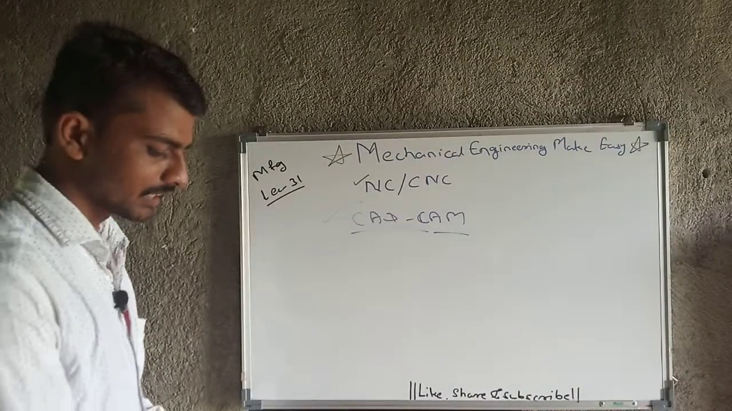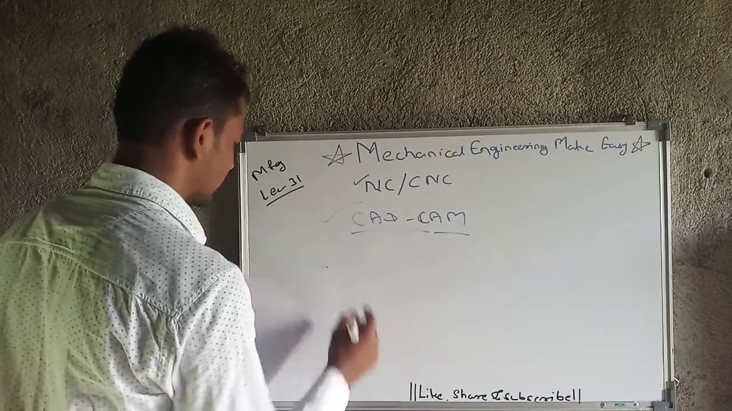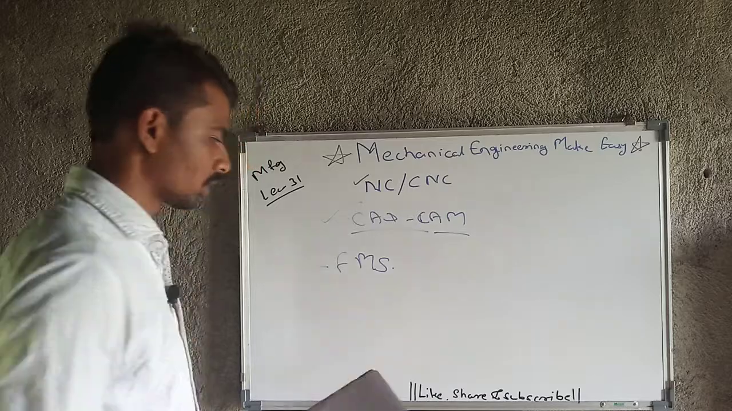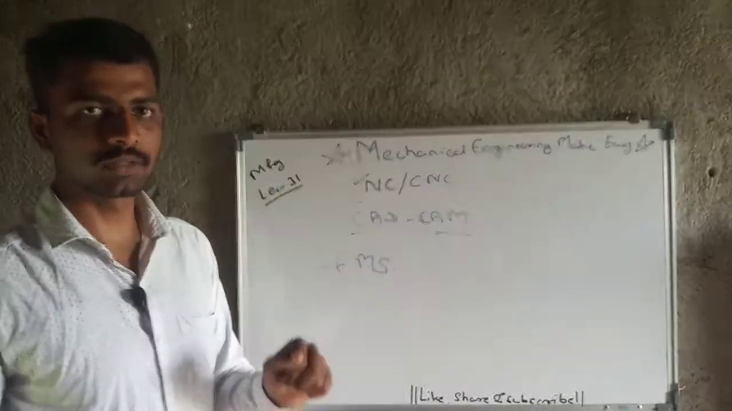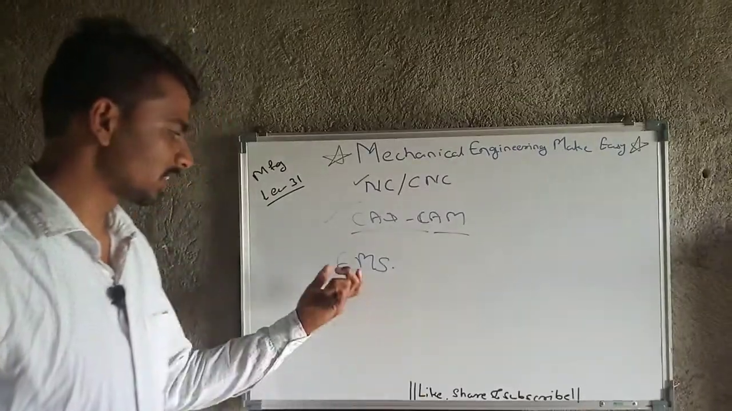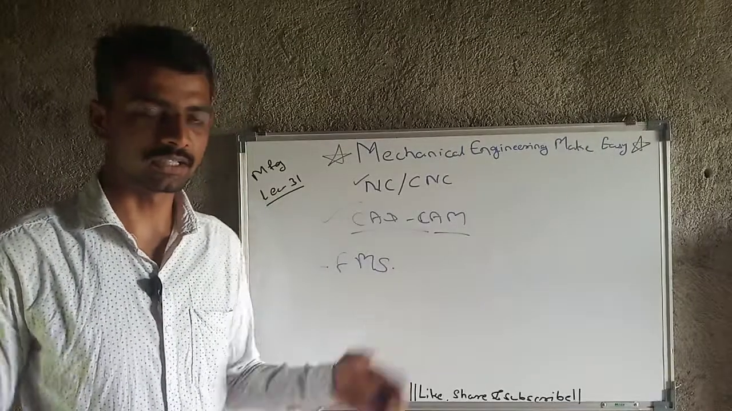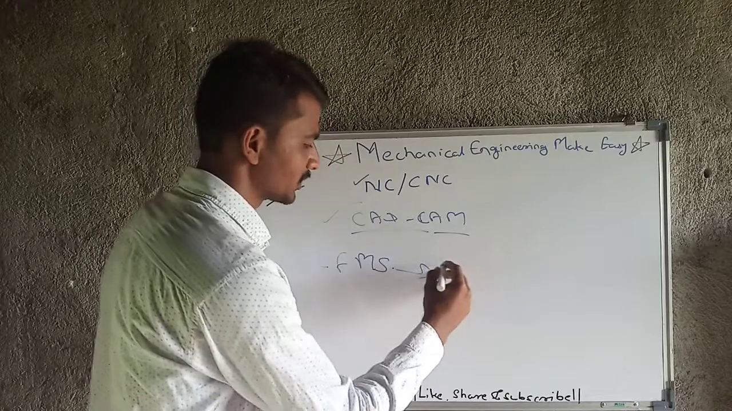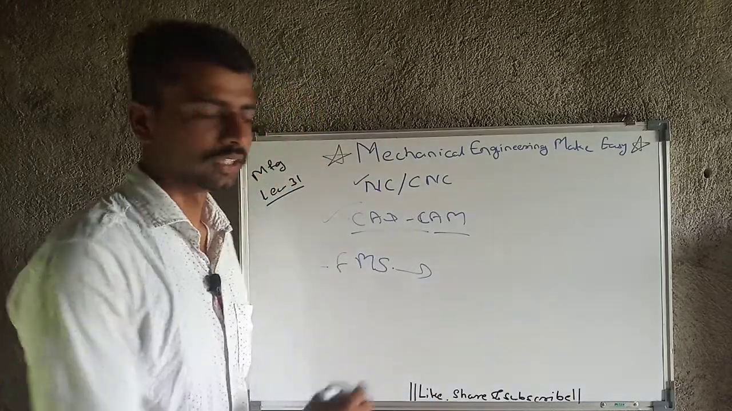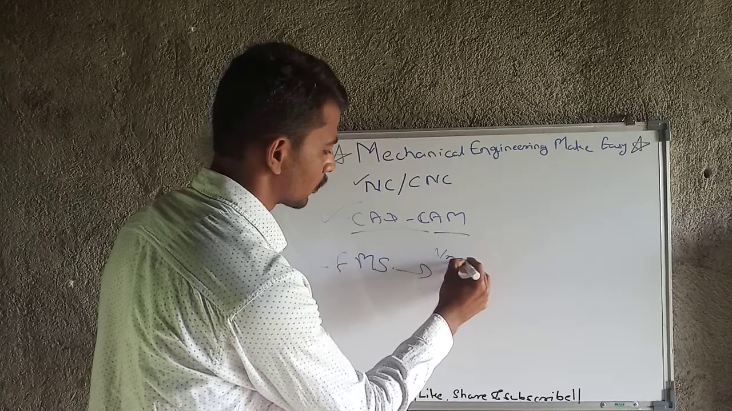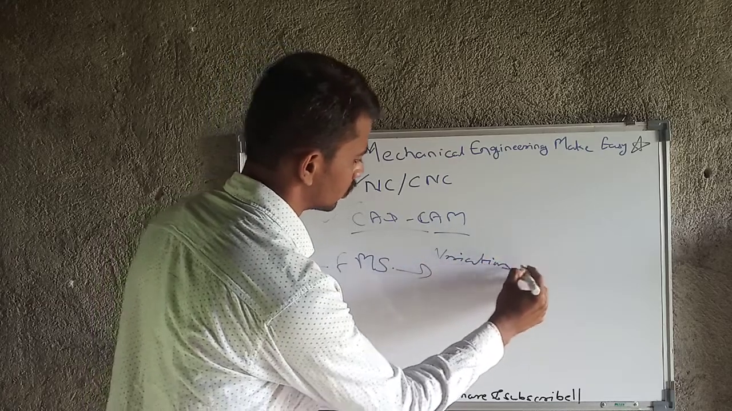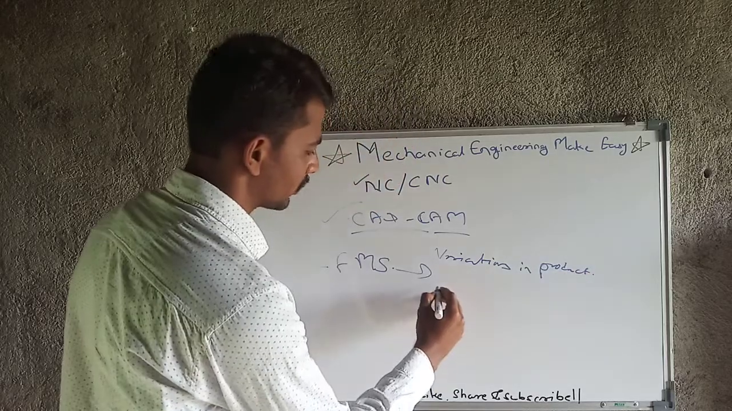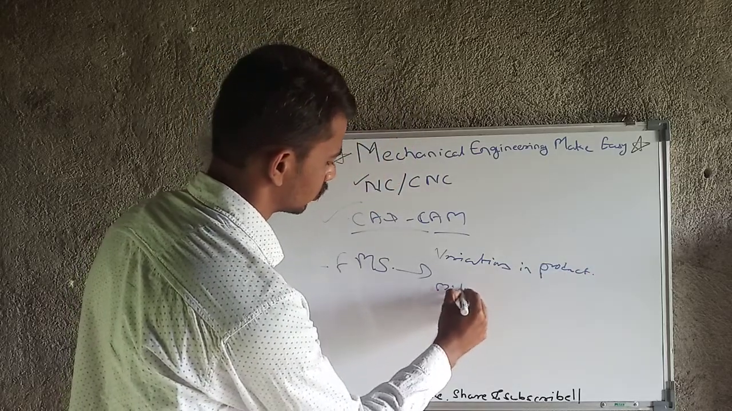Then there is another system, the flexible manufacturing system. What is the main purpose of a flexible manufacturing system? The name itself indicates that in this case we can get a number of variations in product, and a moderate rate of production.